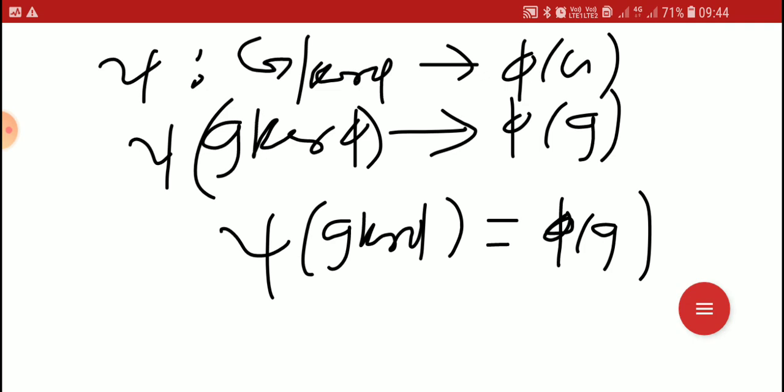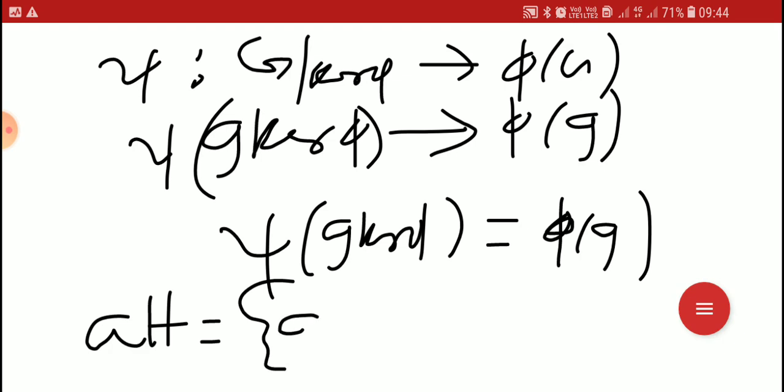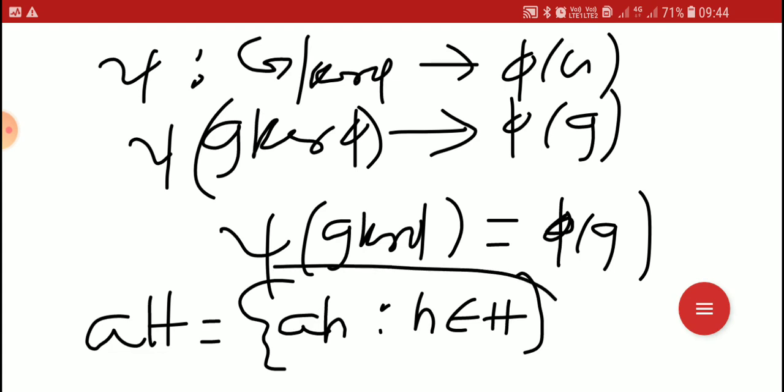To prove that it is an isomorphism, the given mapping is psi from the factor group G by kernel phi to phi of G defined by psi of G kernel phi equal to phi of G. G kernel phi means a coset. If H is a subgroup, the elements of a coset are of the form AH.